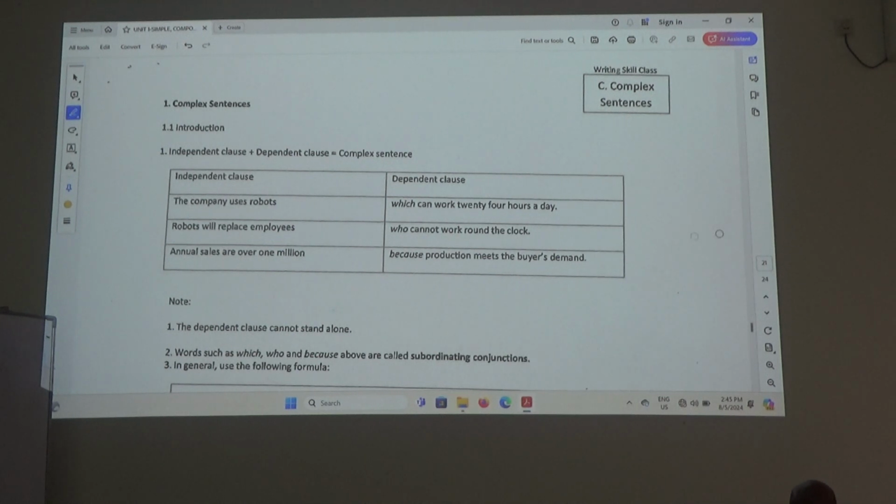Alright. Okay, complex sentences. We have finished simple sentences, we have finished compound sentences, now we are going to complex sentences. Complex sentences are actually quite easy to understand. But we must know, introduction. Independent clause. What is a clause? Remember, first lesson, I think I talked about a clause. A clause can be a sentence, or it can be a part of a sentence.